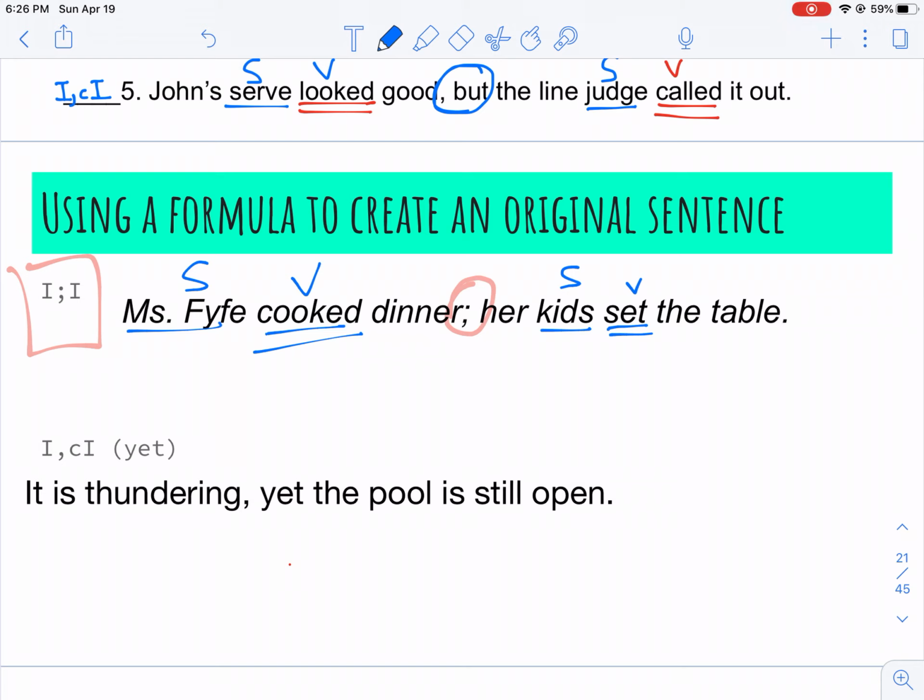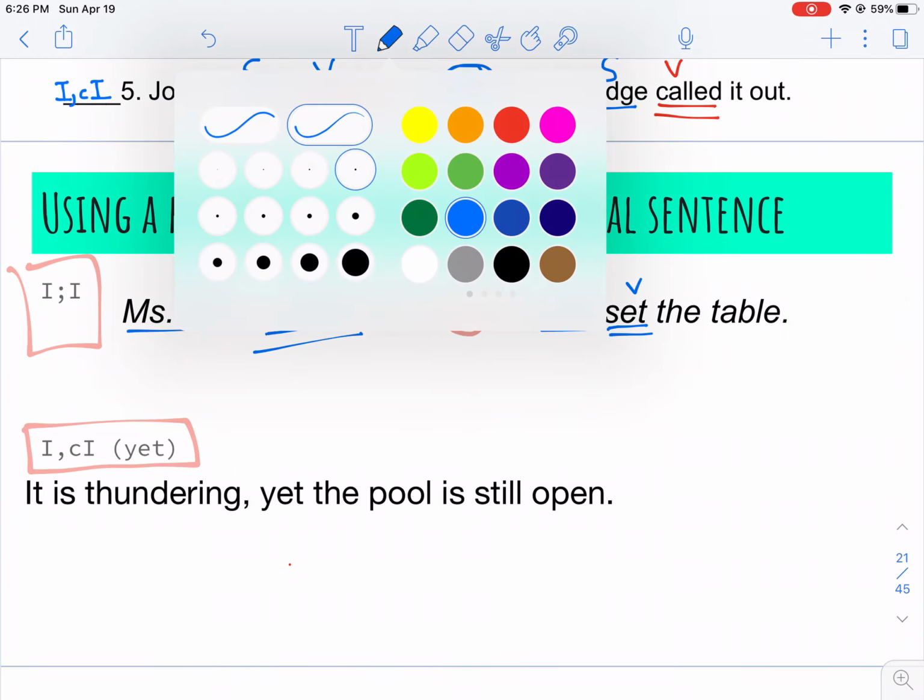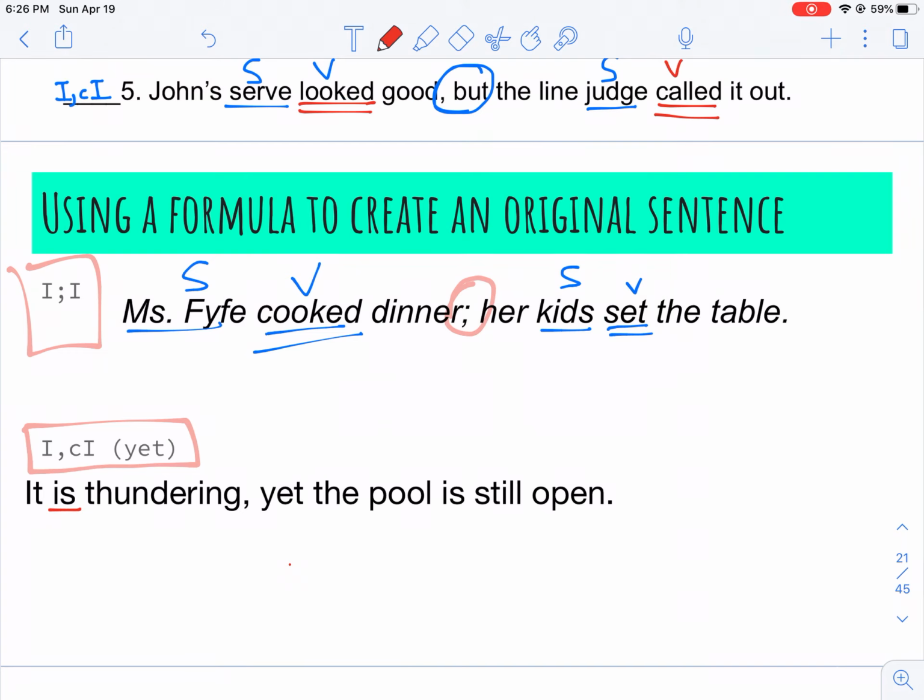How about this one? I, comma, CI using, it gives you the coordinating conjunction, yet. It is thundering, comma, yet the pool is still open. Is, who or what is it? That's a subject verb. Is, who or what is? The pool. That's also a subject verb. And here's my coordinating conjunction.